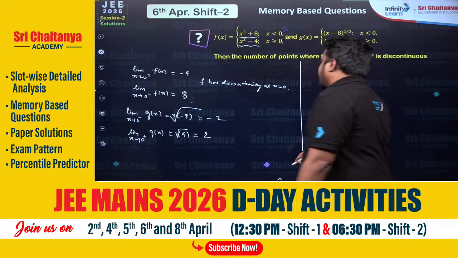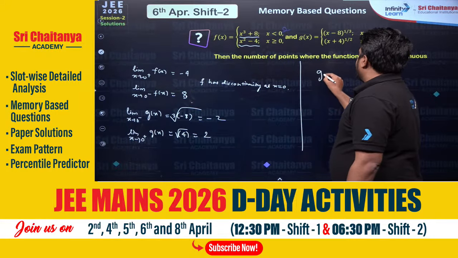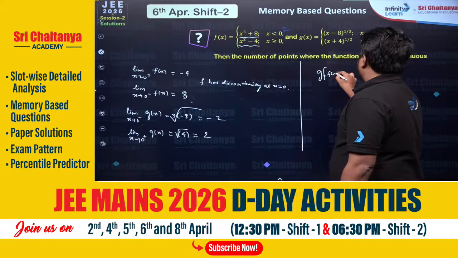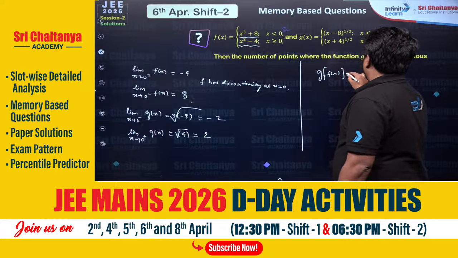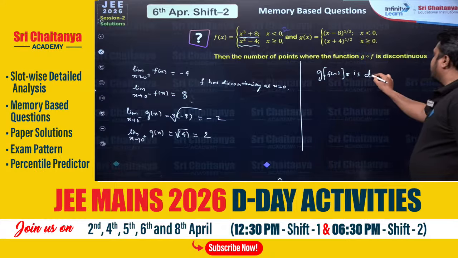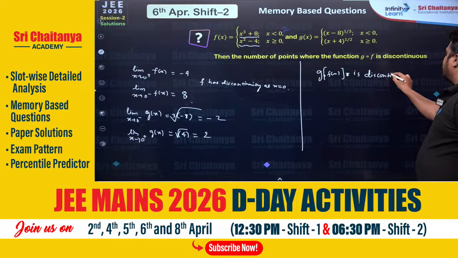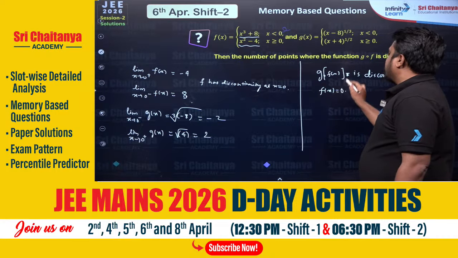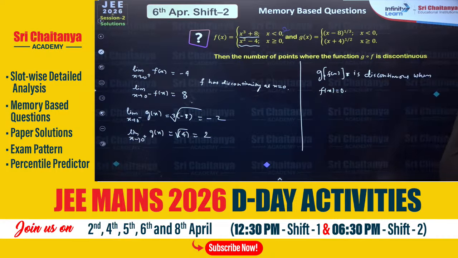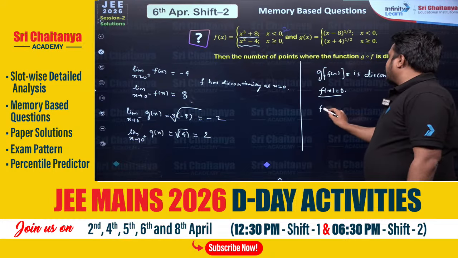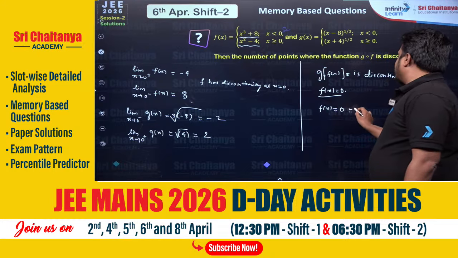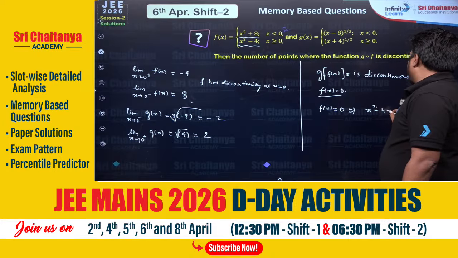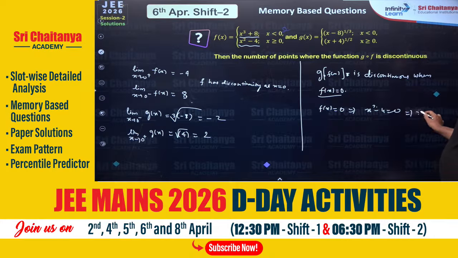So by analysis, g composition f(x) is discontinuous when f(x) is equal to 0, right? Now, if f(x) equals 0, this means x square minus 4 equals 0. That means x is equal to 2 and minus 2.